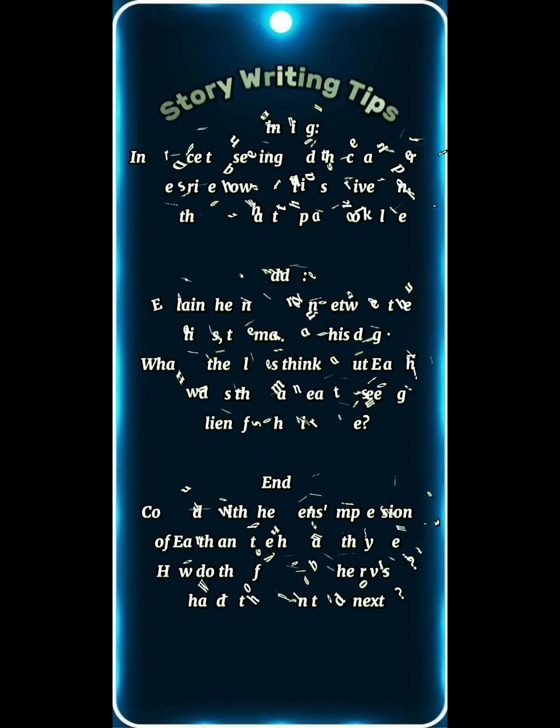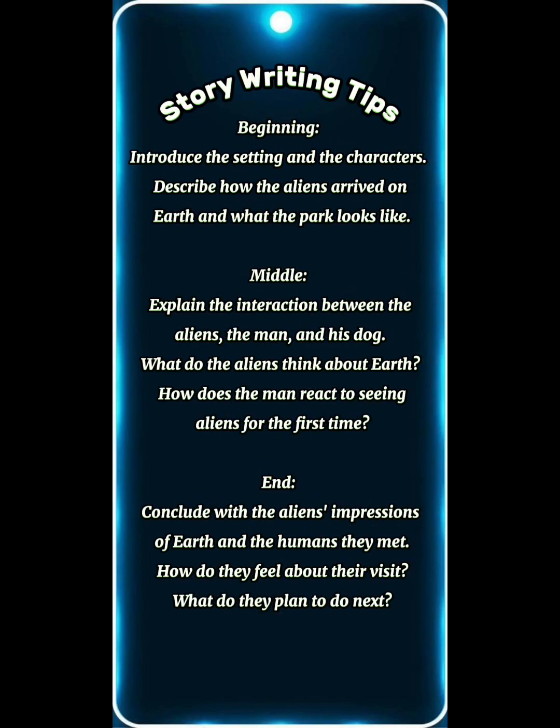Writing tips for the story. Introduction. Introduce the setting and the characters. Describe how the aliens arrived on Earth and what the park looks like. Body. Explain the interaction between the aliens, the man, and his dog. What do the aliens think about Earth? How does the man react to seeing aliens for the first time?